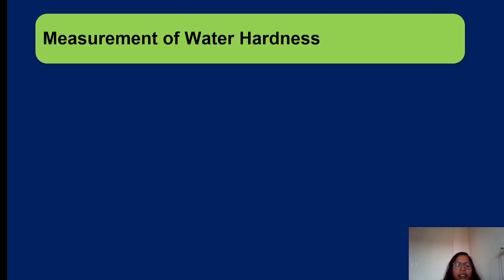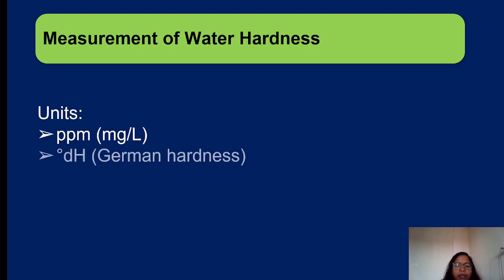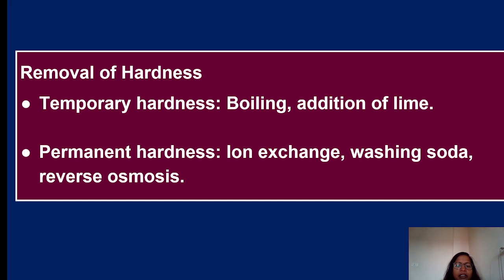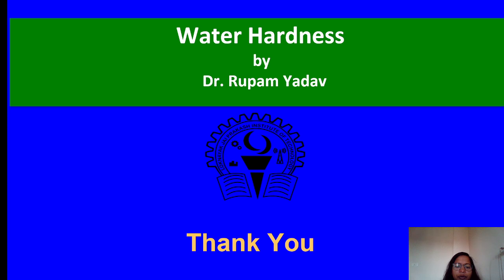Hardness can be measured in different units such as parts per million, German degree of hardness, or French degree of hardness. The common methods of measurement are the EDTA titration method, which is a complexometric method and gives accurate results, and the soap test, which is qualitative and shows whether the water is soft or hard, but is less accurate.